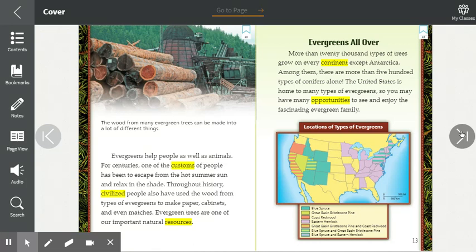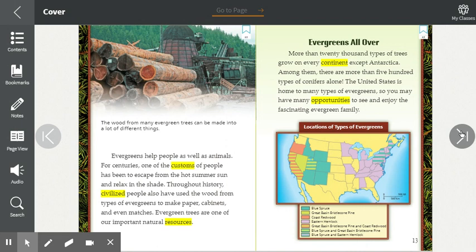The wood from many evergreen trees can be made into a lot of different things. Evergreens help people as well as animals. For centuries, one of the customs of peoples has been to escape from the hot summer sun and relax in the shade. Throughout history, civilized people also have used the wood from types of evergreens to make paper, cabinets, and even matches. Evergreen trees are one of our most important natural resources.